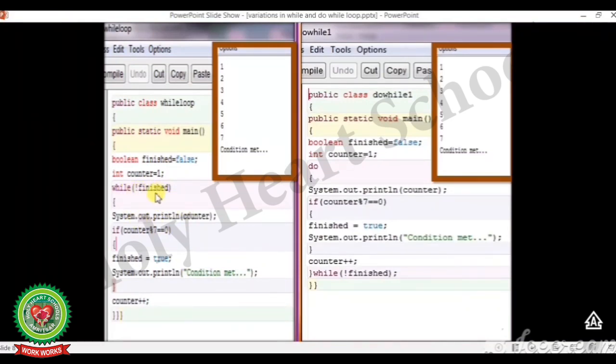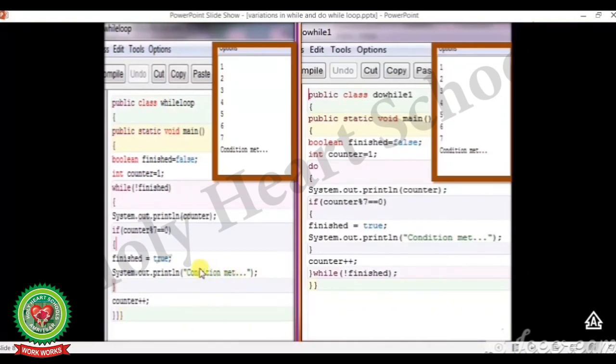While not finish, curly bracket start, system.out.println counter. So the value of counter is 1, that will be printed. Then the condition is if counter modulus 7 double equal to 0. So if the value of counter modulus 7 is equal to 0, we will enter this block. So the finish is equal to true.